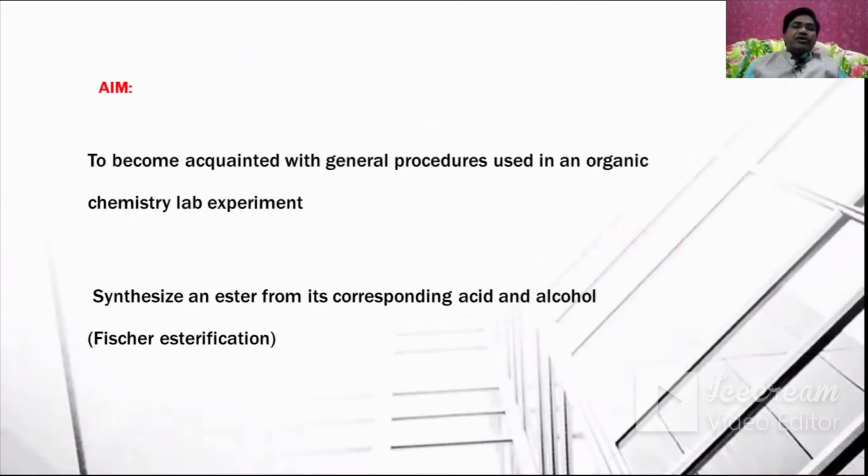The aim is to become acquainted with the general procedure used in an organic chemistry lab experiment, and to synthesize an ester from its corresponding acid and alcohol. The corresponding acid is acetic acid, and the alcohol is N-butyl alcohol. This method is also called the Fischer esterification reaction.